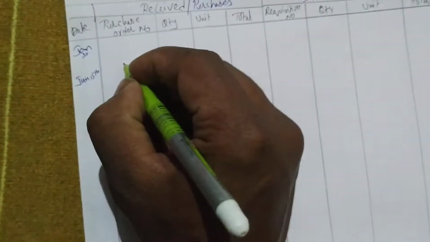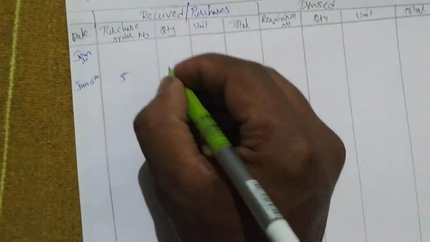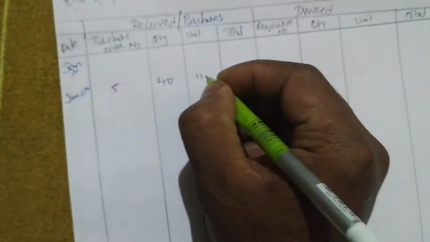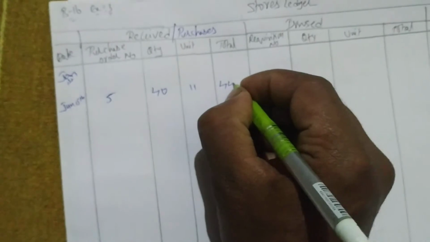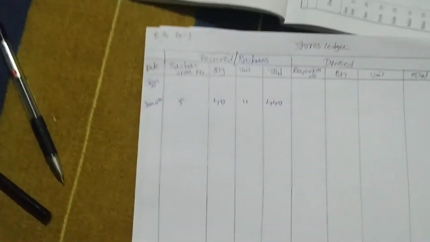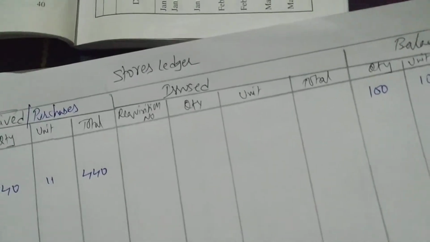The order number he has given is 5. Quantity is 40, rate is 11, so we'll get 440. The amount is 440. Let us move further.